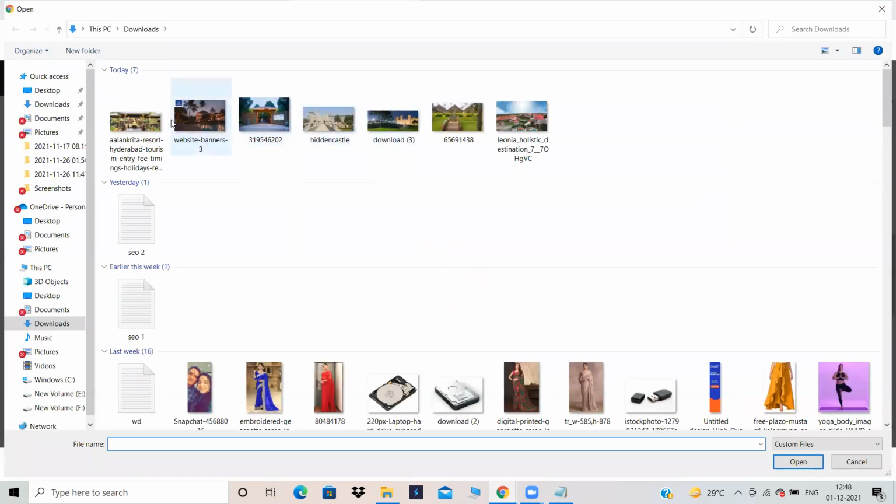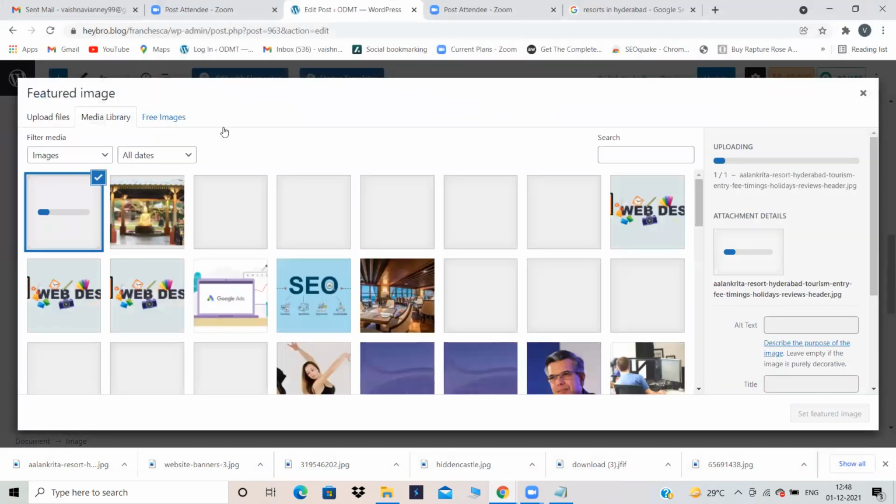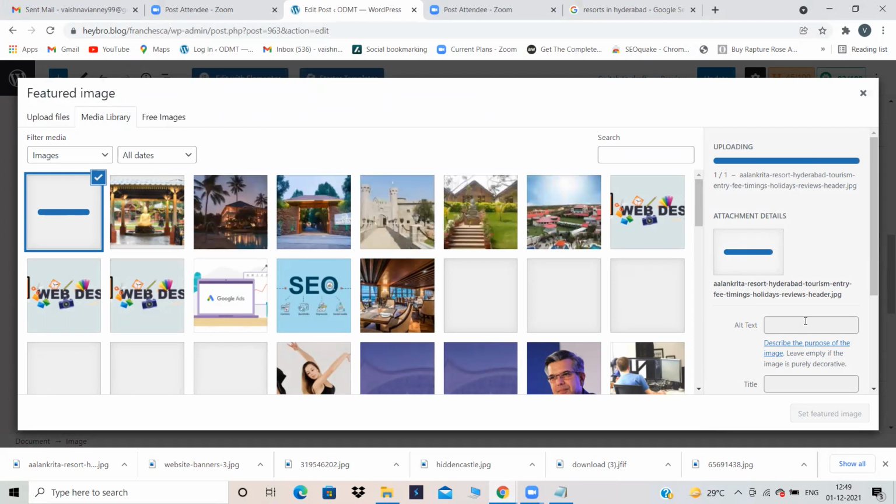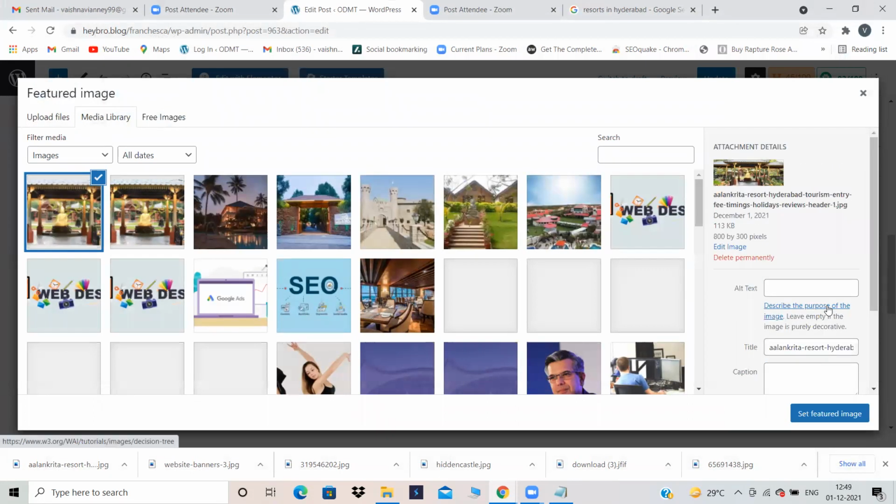Which was my featured image? This was my featured image. Now, if you see, when you are uploading your featured image, there is an option called alt text. For every normal image on WordPress, you will be seeing your alt text option. But for featured image, when you are trying to upload, only alt text option will be there over here. So give some alt text option over here.